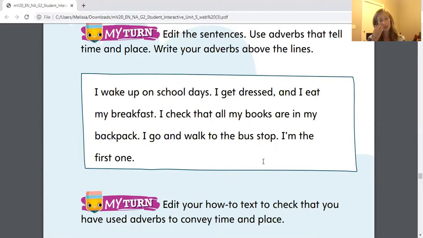So if I were to read you what I wrote, I'm going to emphasize some of the words that I've added in. I always wake up early on school days. I get dressed and then I eat my breakfast. Next, I check that all my books are in my backpack. Then I go outside and walk to the bus stop. Often, I'm the first one there.